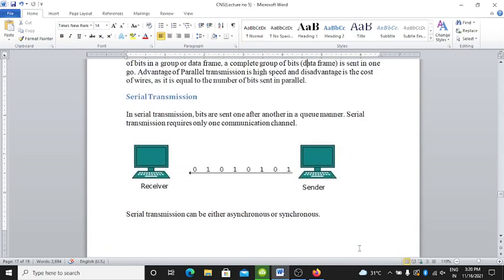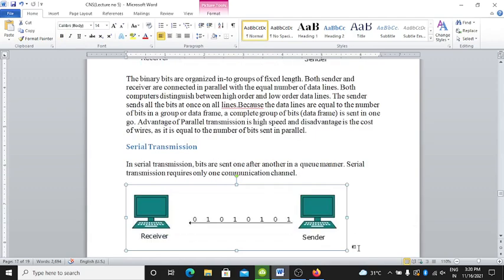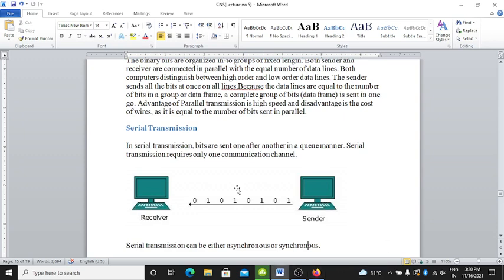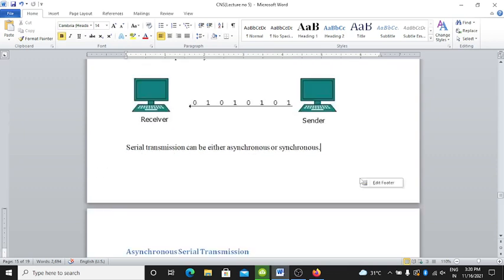Here is the diagram for serial communication. In serial transmission, bits are sent one after another in a sequential manner. Serial transmission requires only one common channel. See the diagram. Serial transmission can be either asynchronous or synchronous.